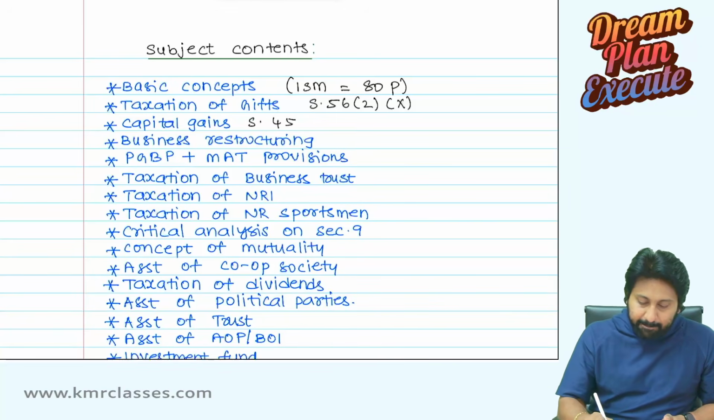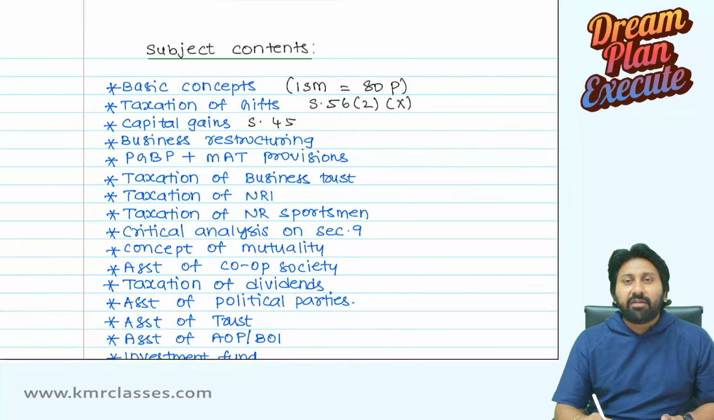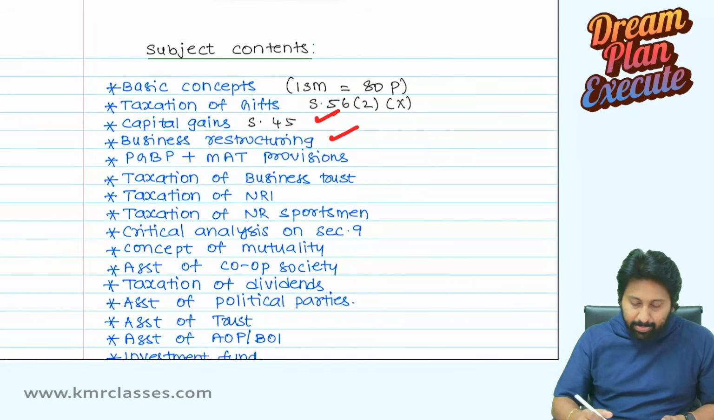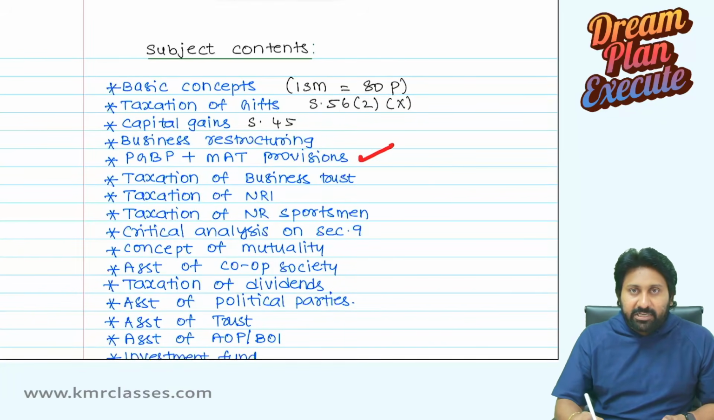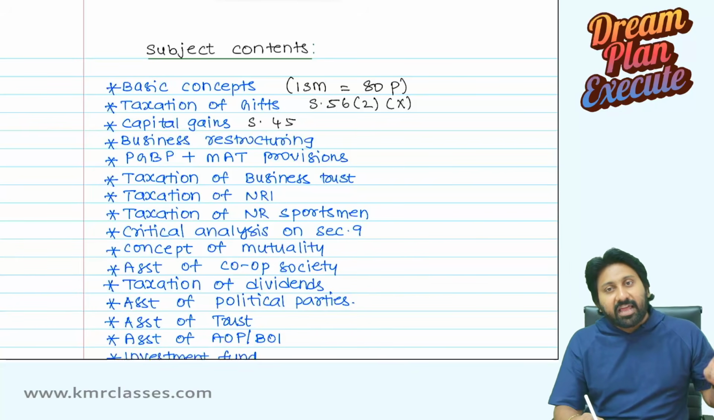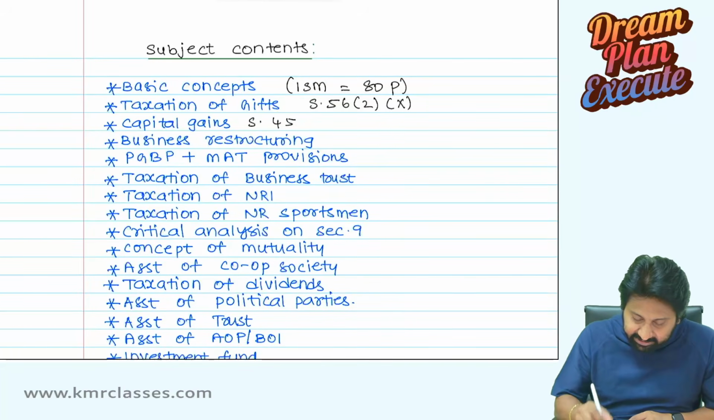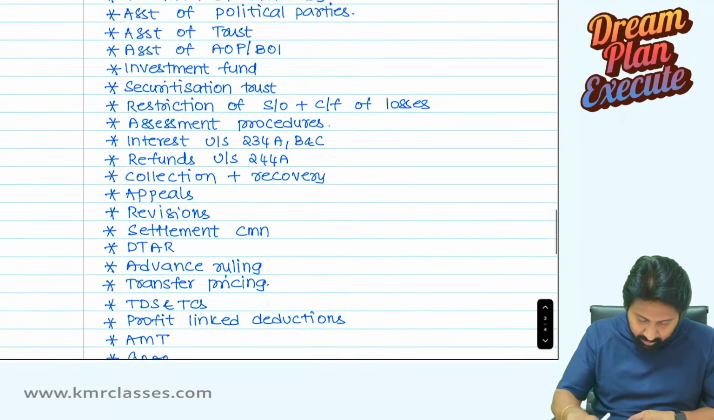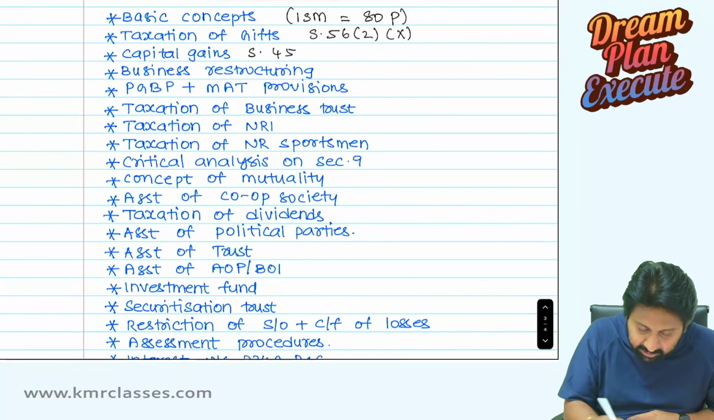Next, business restructuring. Here we will see demergers, amalgamations and slump sale. Next, PGBP, MAT provisions. And we will start with the 28, end with the 44D. Along with that 115JB, MAT provisions and other related contents also we will study. Here itself, we will also study the concept of